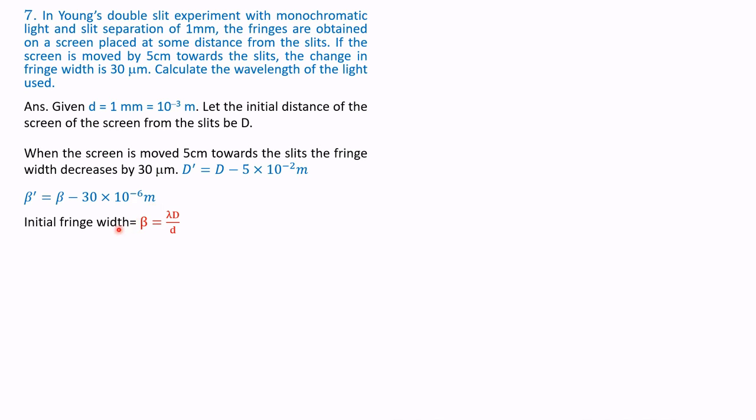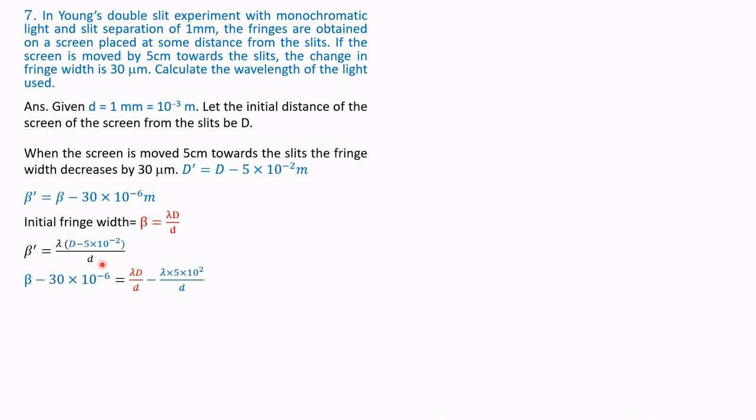So the initial fringe width we know: beta is equal to lambda D by small d. This formula you have to remember. Therefore, beta dash, after reducing the distance from capital D to D minus 5 into 10 to the power of minus 2, will be equal to lambda into (D minus 5 into 10 to the power of minus 2)